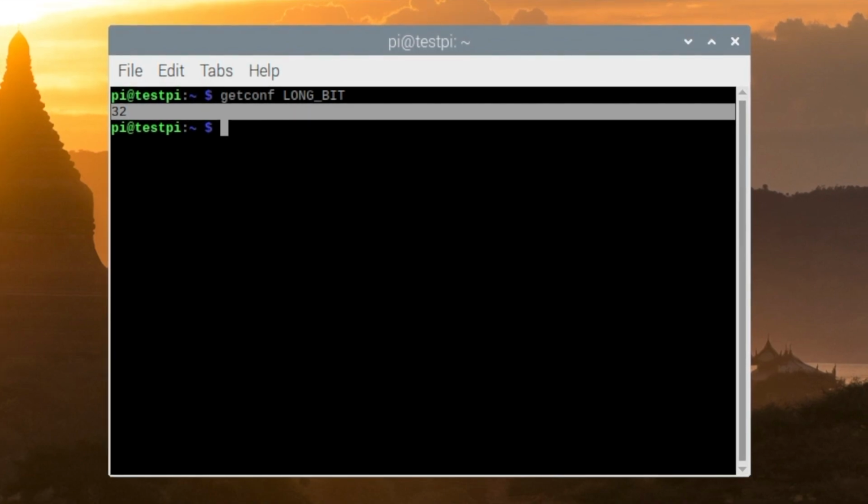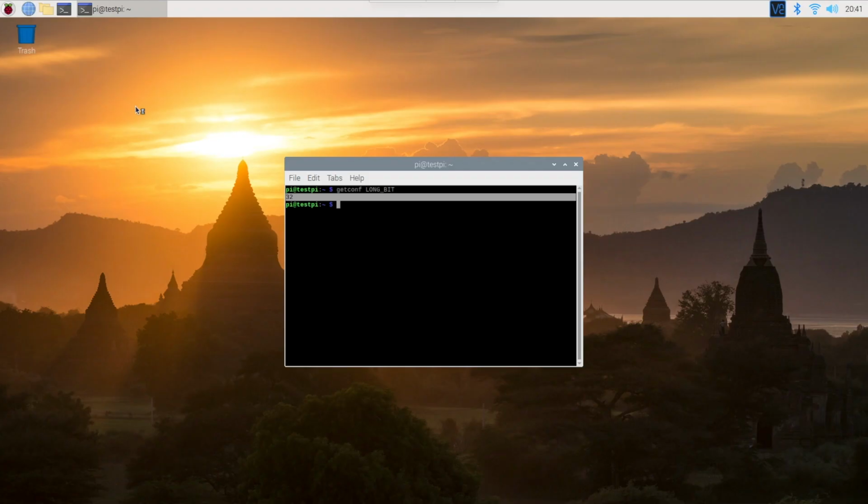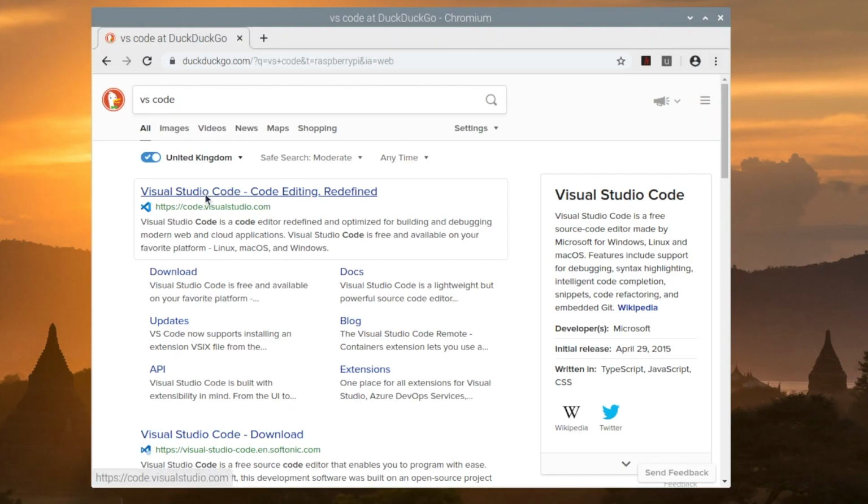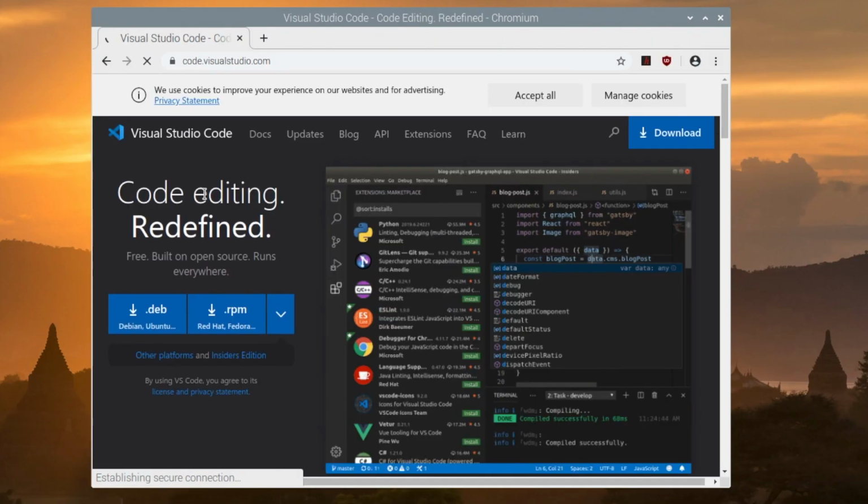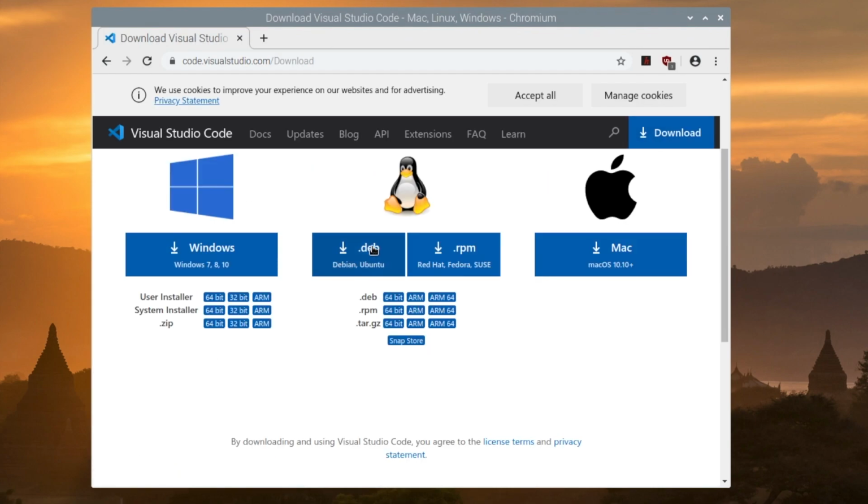Now let's open a web browser and type VS Code, and then go to this website here. Now you can go to download here and click on it, and then we'll be getting VS Code for Debian. Well, I think that's how you pronounce it, I'm not sure. I've always pronounced it Debian instead because I always say Raspbian, and Raspbian is a sort of interpretation of Debian. Anyways, we're getting sidetracked here.